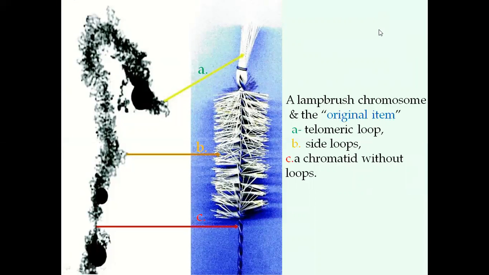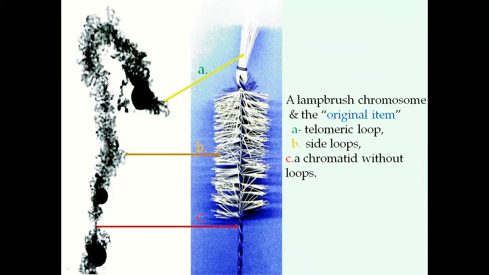See here, this is the lampbrush chromosome. This is the chromosomal chromatid. On the axis of the chromatid, lateral loops are there.